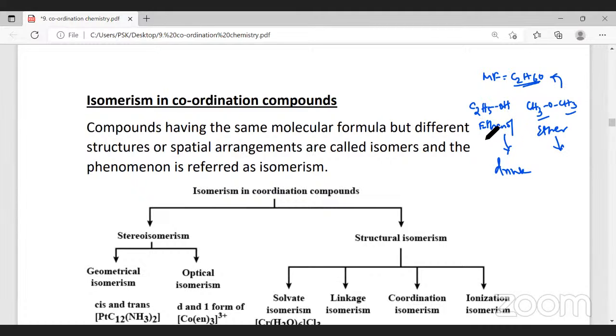In a simple way, can I say different molecules having the same molecular formula are isomers? Iso means same. Mer stands for molecule. So compounds having the same molecular formula, but different physical and chemical properties, are called isomers.